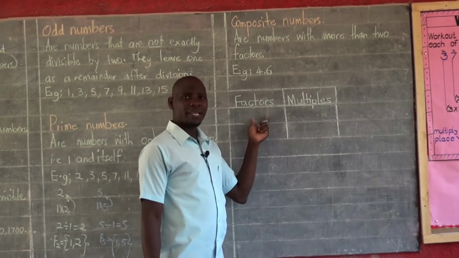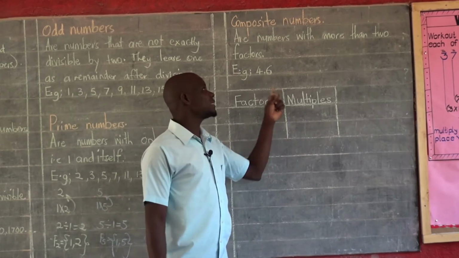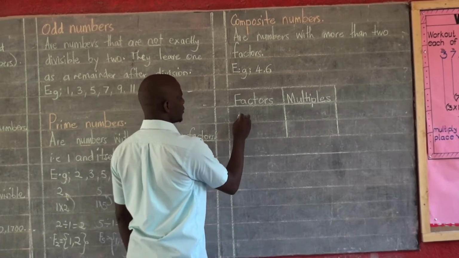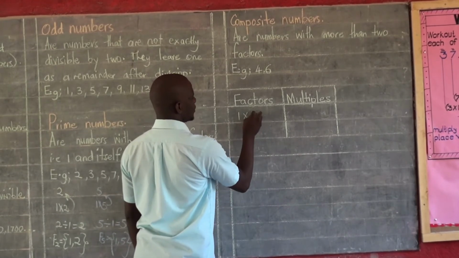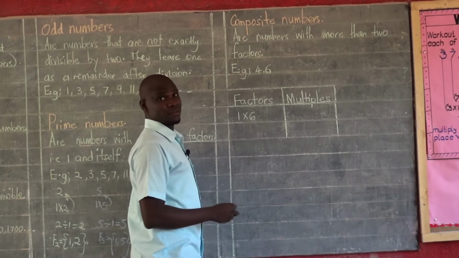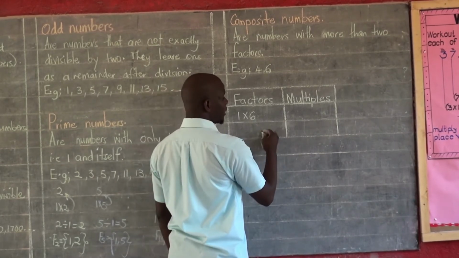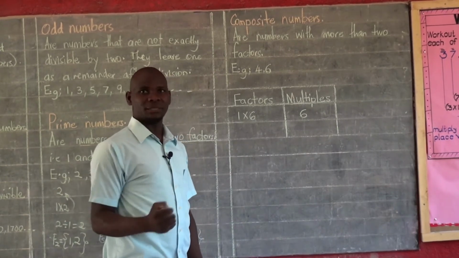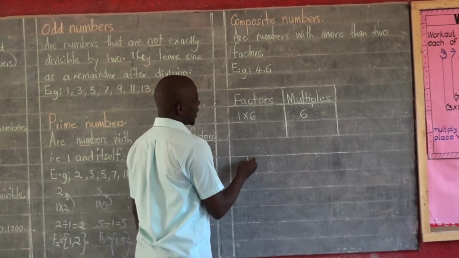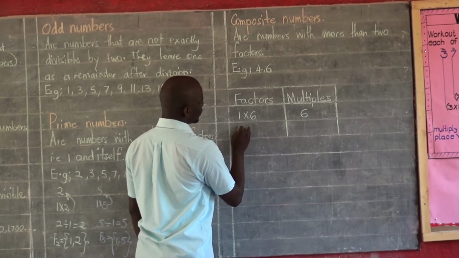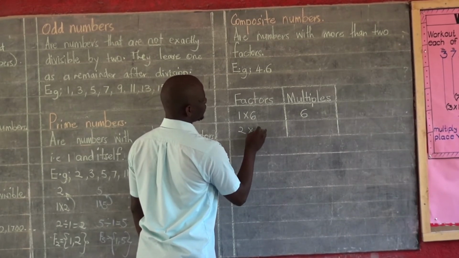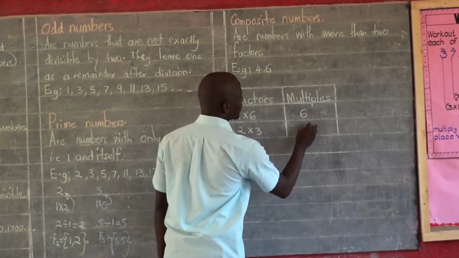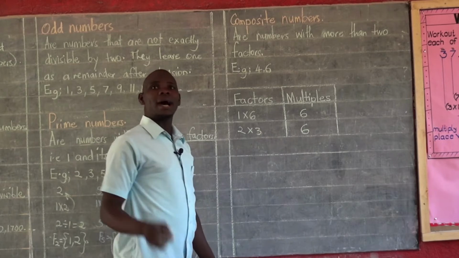And of course, as we are writing factors of 6, we expect 6 to be our multiple. So we shall begin with 1 times 6. These are the 2 factors of 6. Of course, when we multiply them, they must give us 6 as our multiple. We shall also multiply 2 times 3. When we multiply 2 times 3, we also get 6, which is still our multiple.